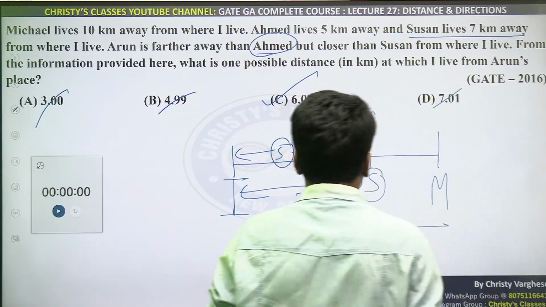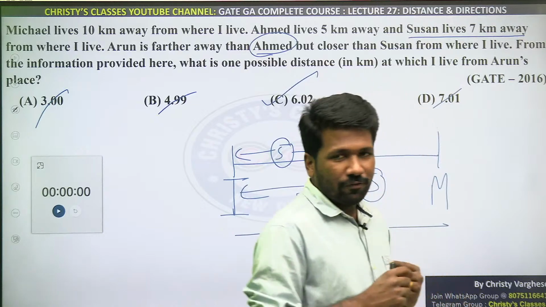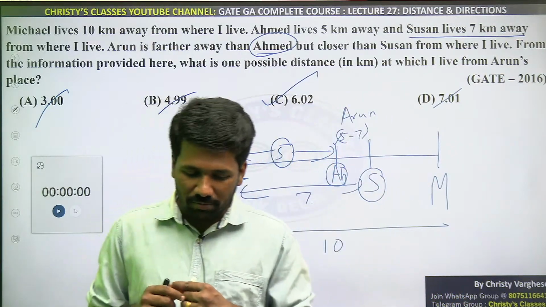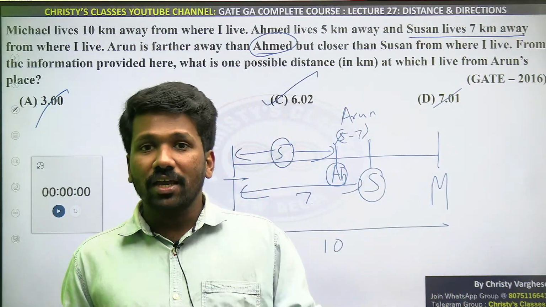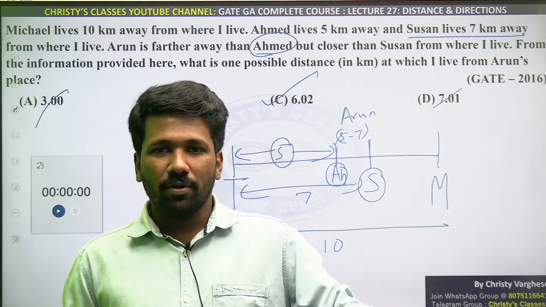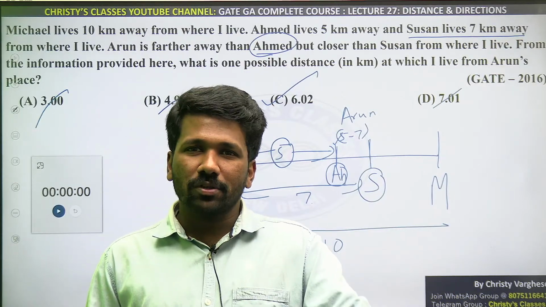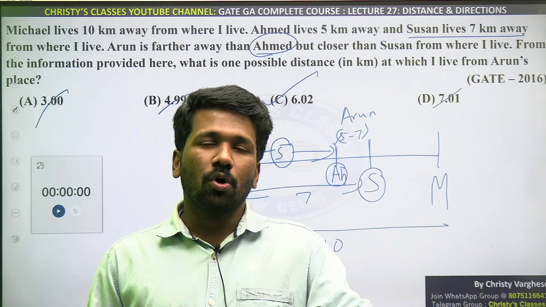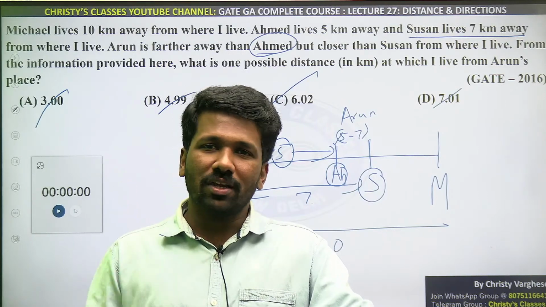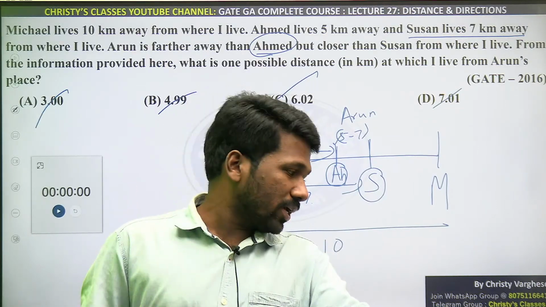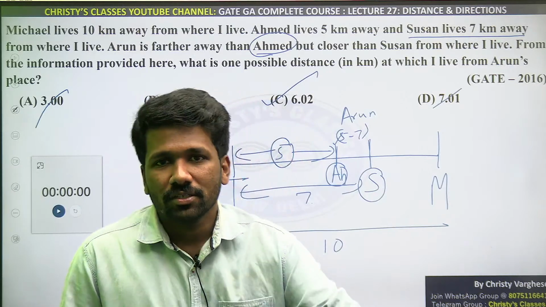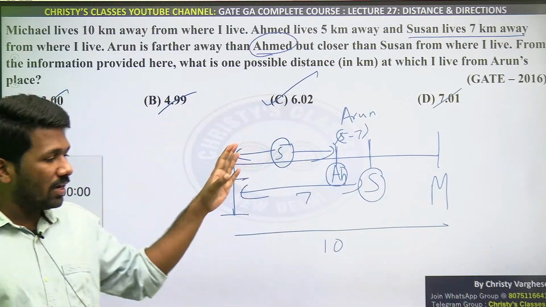Exactly, Preeti. Is that clear, all of you? This is a different kind of distance and direction problem. In ranking questions also this idea is important, but in the GATE exam, ranking questions were not asked directly much. One time only it was asked directly. That is why I am not taking it as a separate chapter. So ranking may be the same idea.